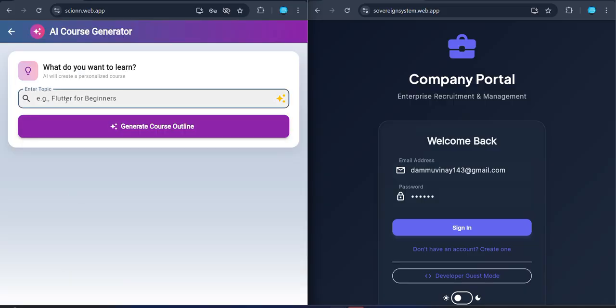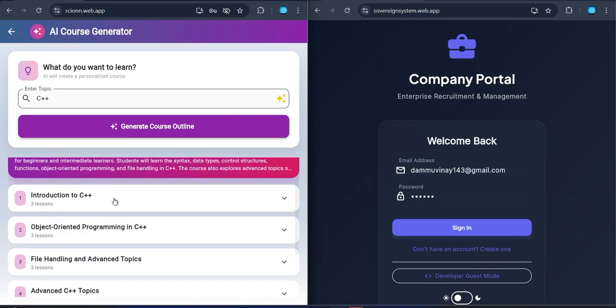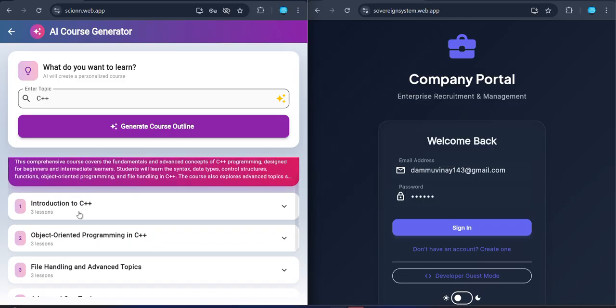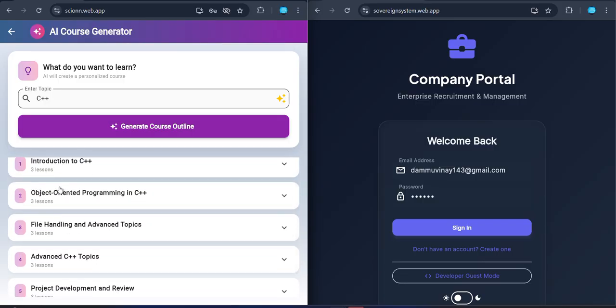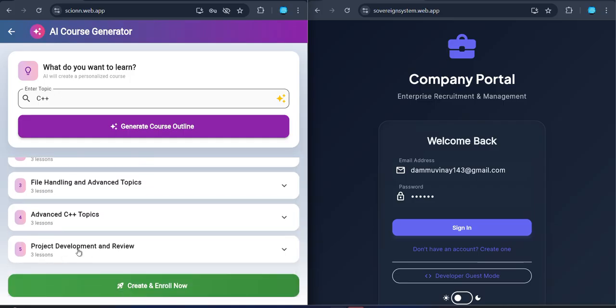This is the second superb feature in our application: it will generate online courses of our choice. Let's say C++ is our desired one. It will generate the topics related to C++ with multiple modules, and we can learn from scratch to the advanced level of C++. The various concepts include introduction to C++, object oriented programming, file handling and advanced concepts, advanced C++ topics, and project development.